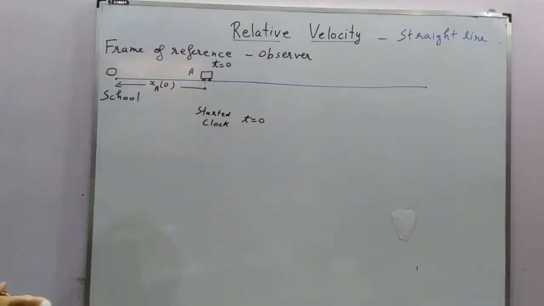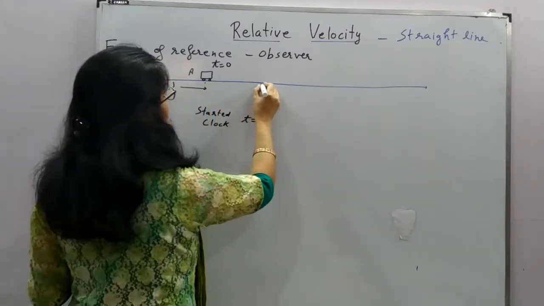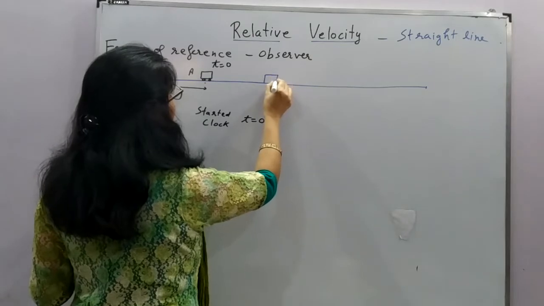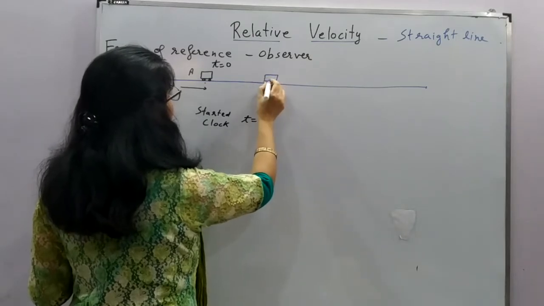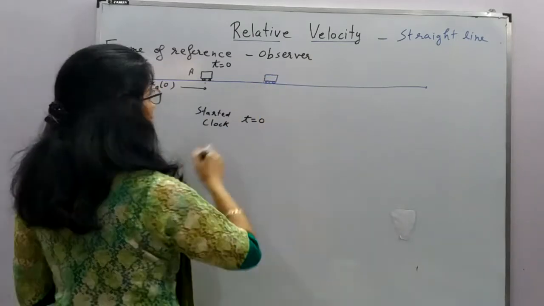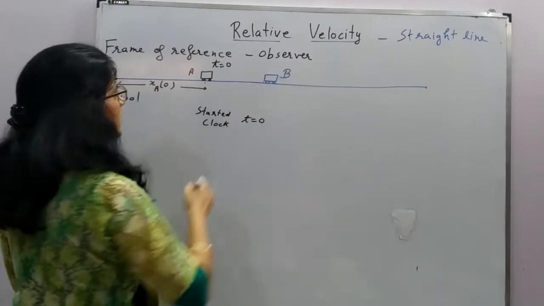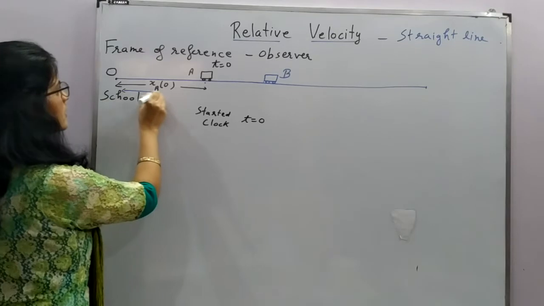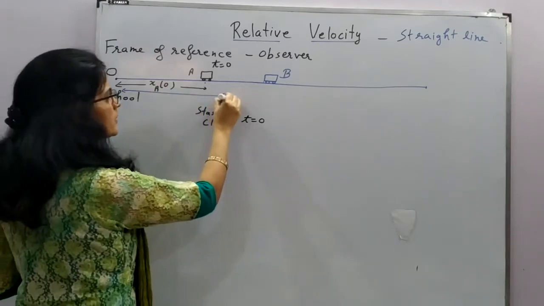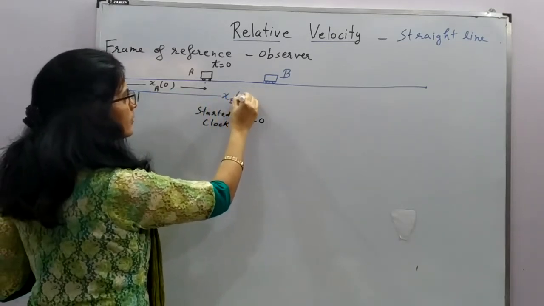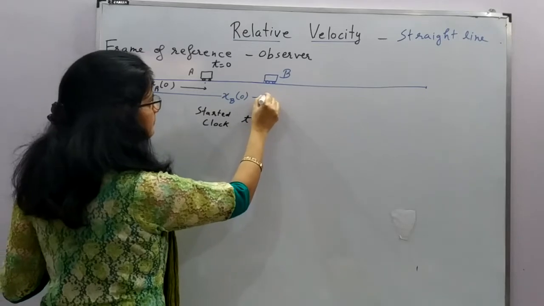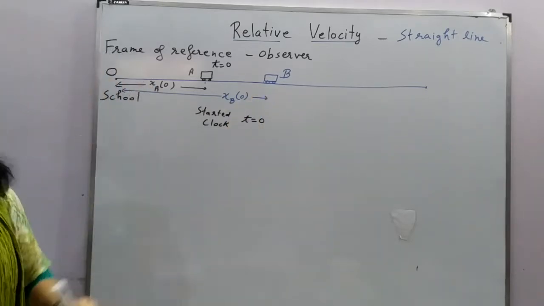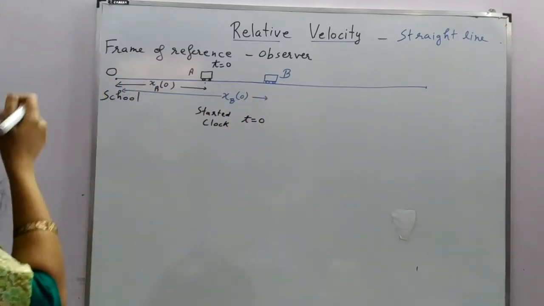So when we started our clock, bus A has reached this point, but bus B had already reached this point, which is at position X_B with respect to your school, right?